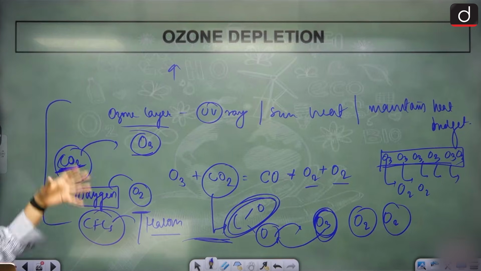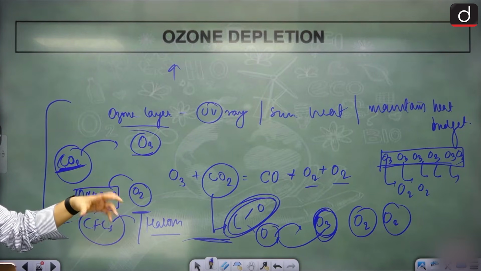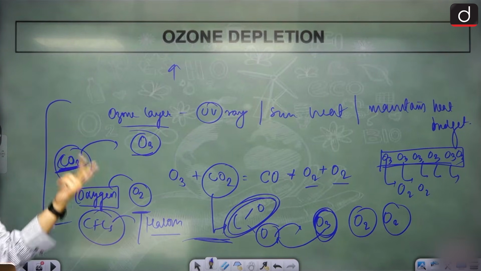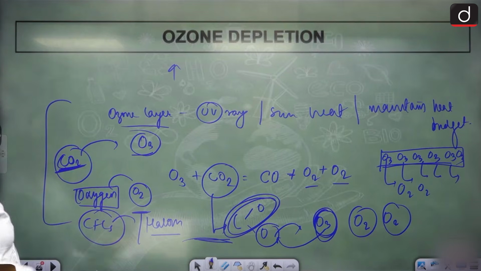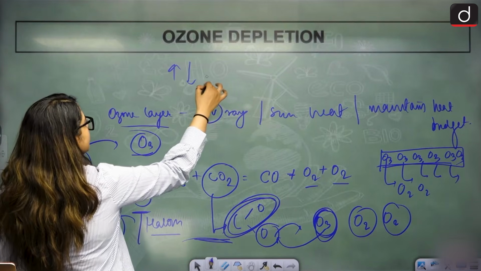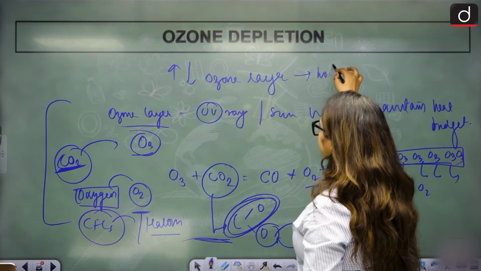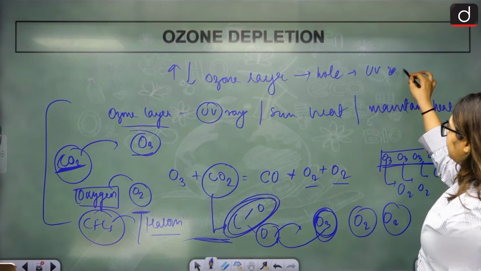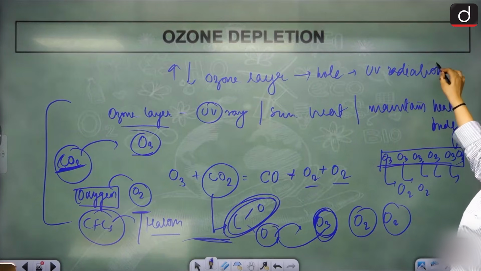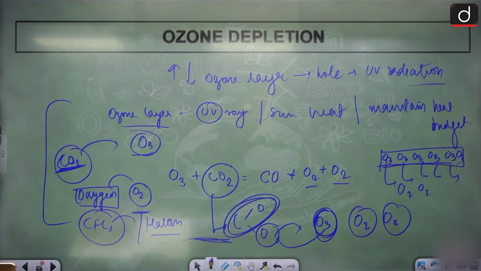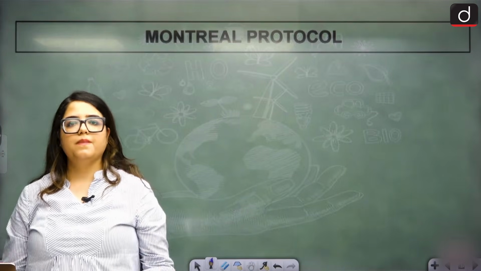Clear? This will lead to increased UV radiation, skin cancer, cataracts, and the marine ecosystem is going to die. All these things will happen just because the ozone layer has been depleted, there is a hole in it, UV radiations are coming, and skin cancer and whatnot. And the heating up of Earth, obviously, that is still going to happen. The heating of the Earth is something we cannot get rid of.